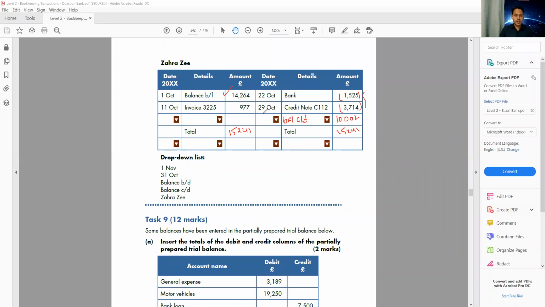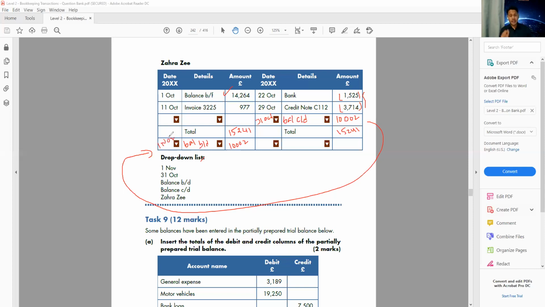And we need to insert the date. It is October month. So what will be the date for the balance CD? We'll take the last day of the month. So we're going to write 31st of October. 31st October. And after that, this balance CD will come on the opposite side as the balance BD. So I'm going to write balance BD, same amount like balance CD, 10,002. And the date for the balance BD is the opening balance. That will be the first day of the next month, and that will be 1st of November.